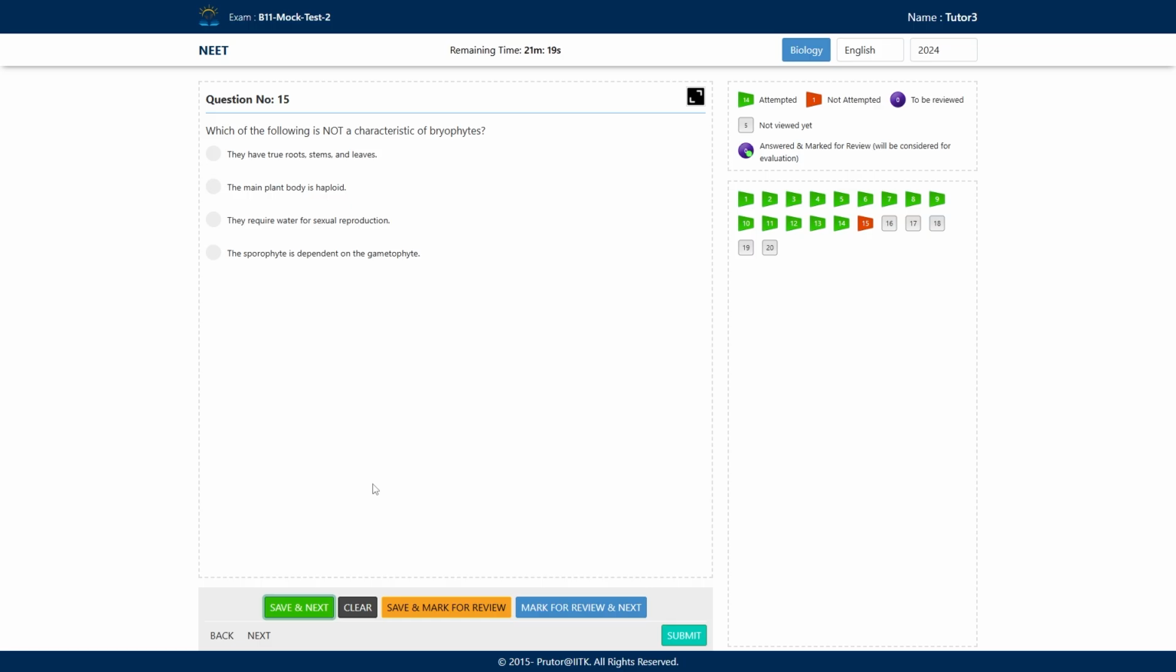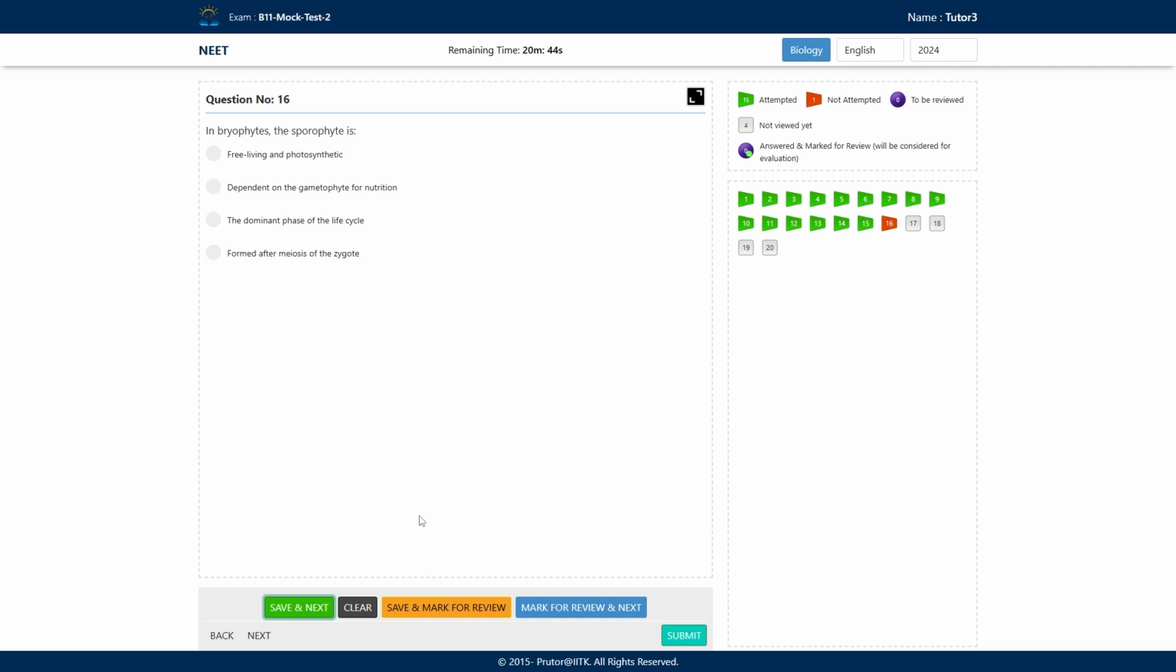Looking at the lower three options, B, C, and D: the main plant body is haploid. Yes, the main plant body has a haploid structure, so that is a correct statement. They require water for sexual reproduction. Yes, this is again a correct statement for bryophytes. And the sporophyte is dependent on the gametophyte. This is again correct. Now look at the first: they have true roots, stems, and leaves. No, they do not have a true stem, true roots, or true leaves. So this is the correct option. We will opt for it and move to the next question.